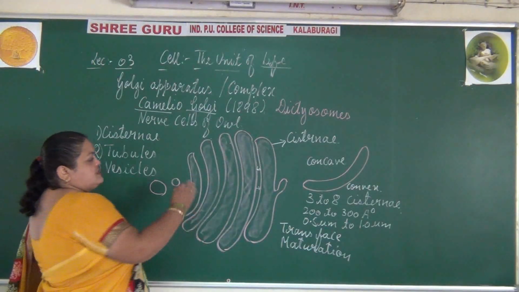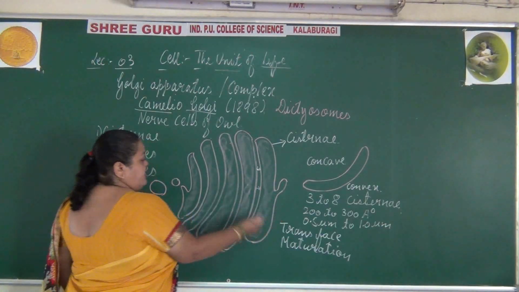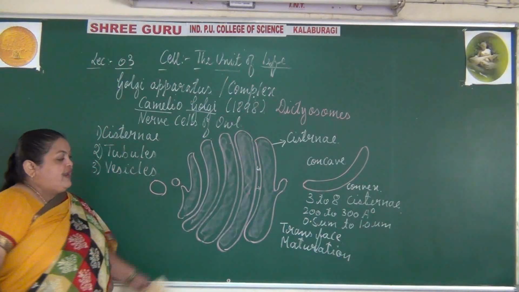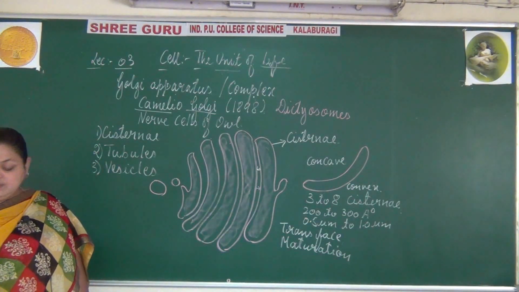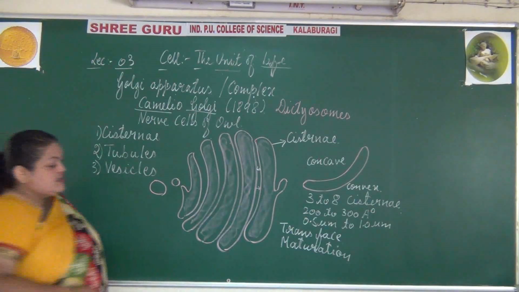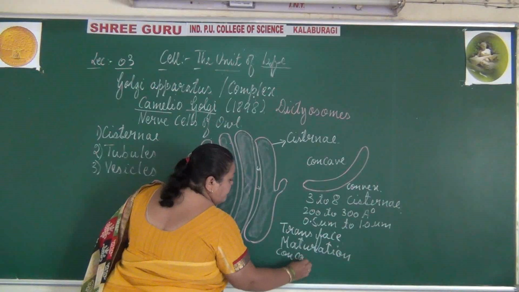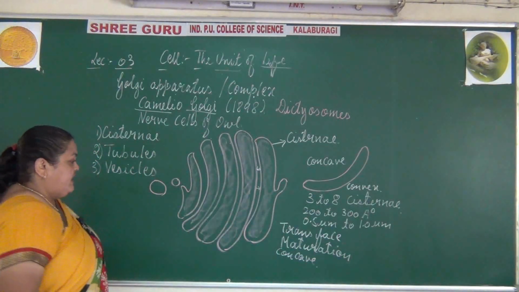So the cisternae have two ends. One is the convex end and the other is the concave end. The end where it is bulged is known as the trans phase, also said to be the concave end.